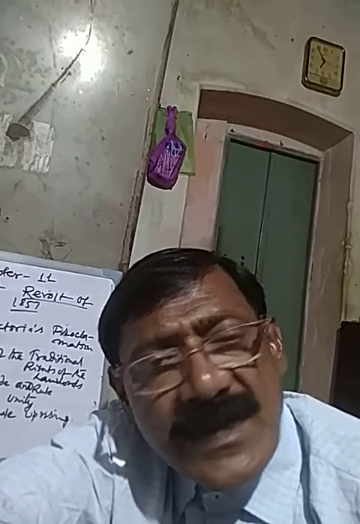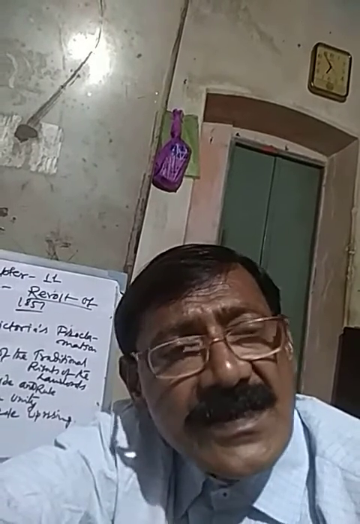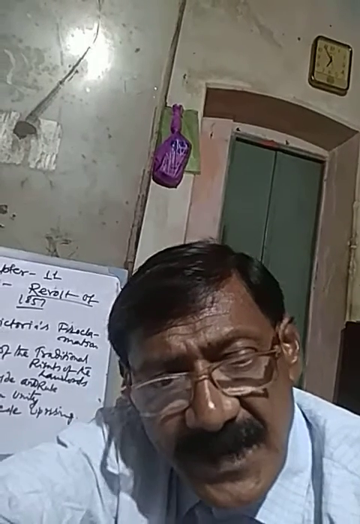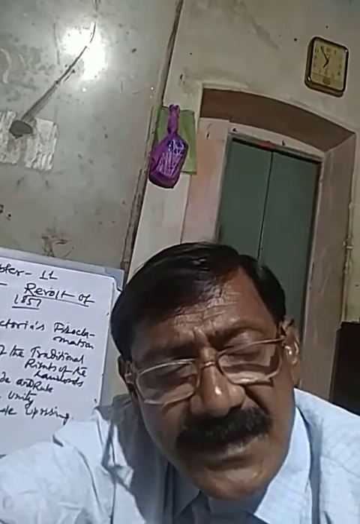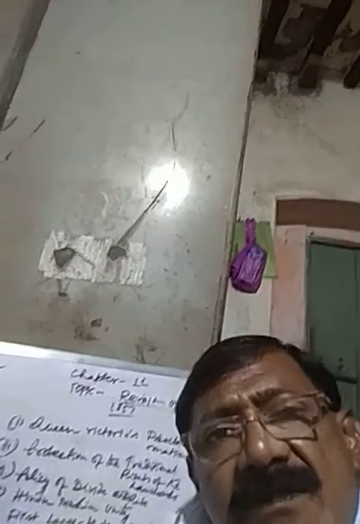But the number was very less. A very small number of people participated in the Sepoy Mutiny or the revolt of 1857, and hence the Britishers were able to suppress the revolt. Otherwise, the British would have had to face more and more problems while suppressing the revolt of 1857. Queen Victoria's proclamation was declared at the time when India was facing a severe famine.